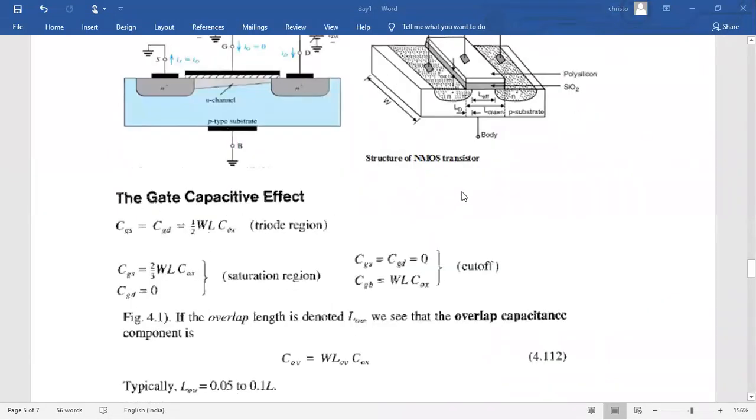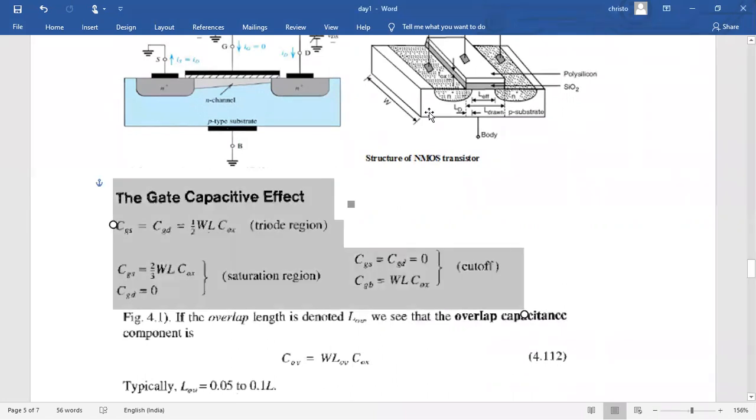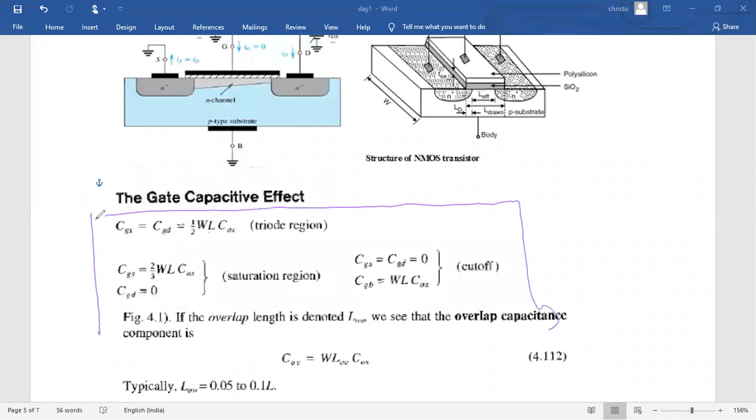Now see here, gate capacitance effect. What is the capacitance value? All this we have already discussed. Due to the gate isolation, before biasing and after biasing, what capacitors are there and what the capacitance values are, we discussed.